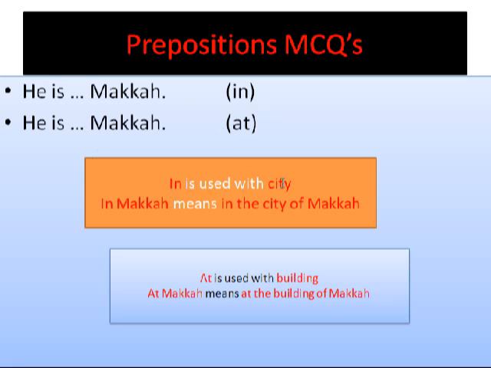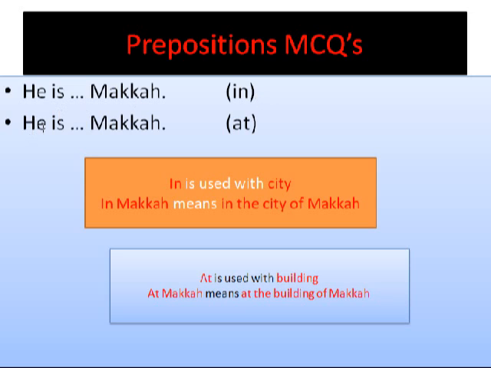In is used with a city. Whenever we want to mention the name of any city, we use in. For example, in Lahore, in Islamabad, in Karachi, in Peshawar. So in means in the city of Makkah. If we say he is in Makkah, it means he is in the city of Makkah.